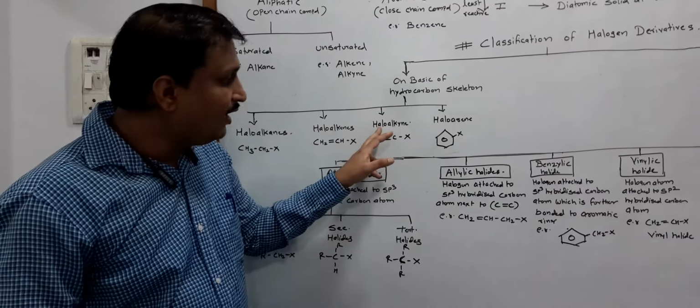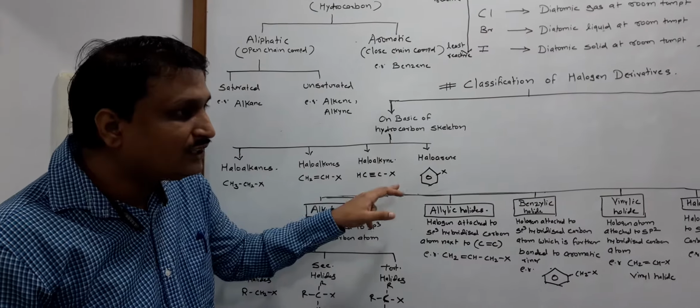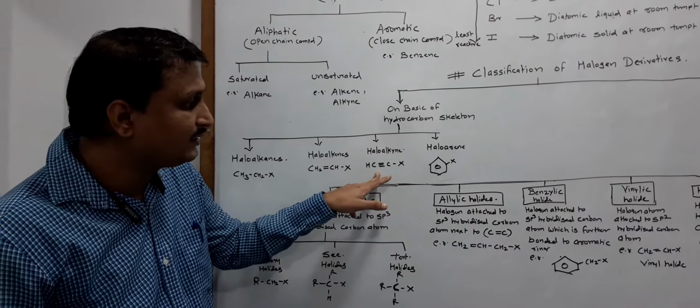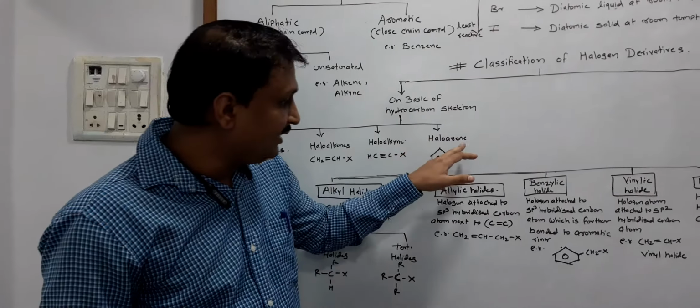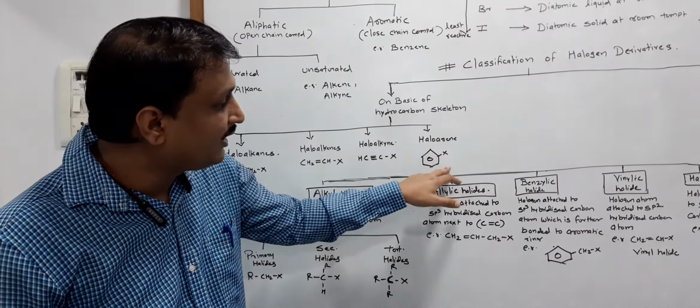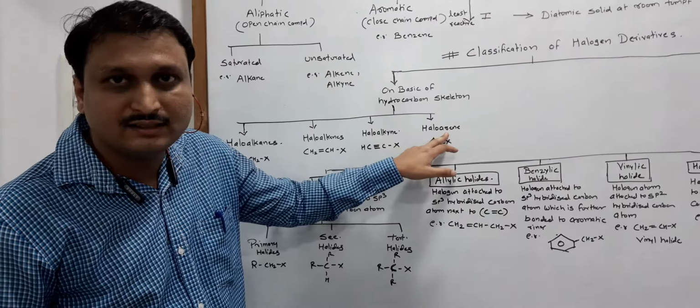In the same way, for haloalkynes, when a hydrogen atom of CH triple bond CH gets replaced with a halogen atom, we get haloalkynes. And in haloarenes, when one of the hydrogen atoms in the benzene ring gets replaced with a halogen atom, we get haloarenes.